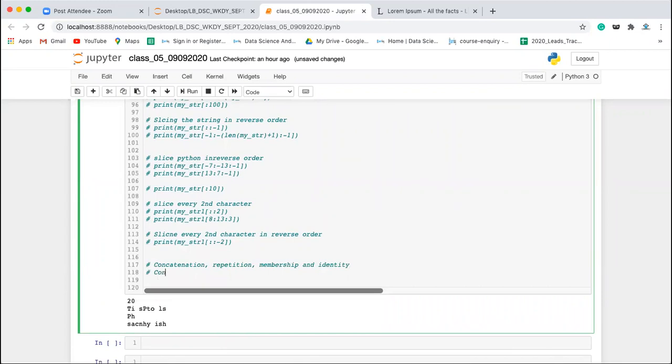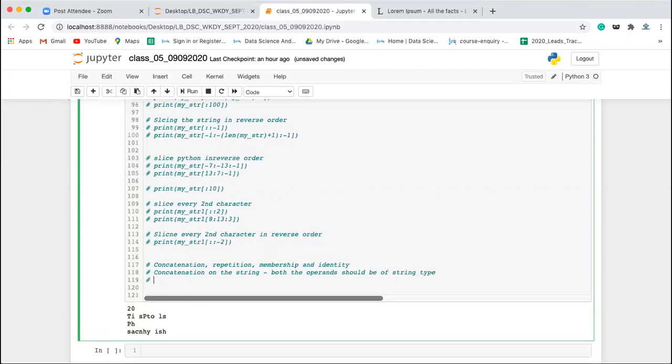So when you are doing the concatenation operation on the string, remember both the operands should be of string type. Next thing, we use the plus operator for concatenation. And both the operands should be of string type.